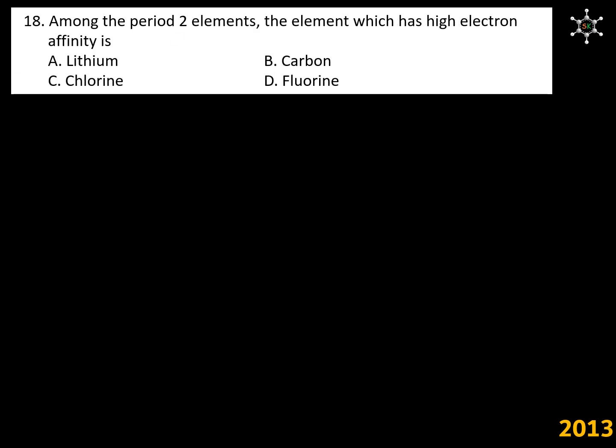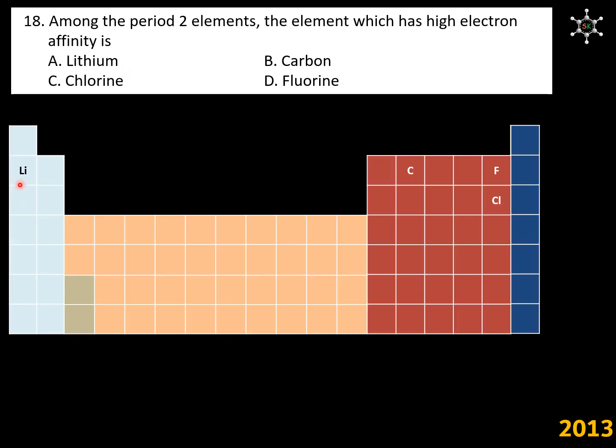Among the second period elements, the element which has highest electron affinity is. Let us mark the position of these elements in the periodic table. Lithium, second period group 1, carbon, second period group 14, fluorine, second period group 17, chlorine, third period group 17. If we just consider these 4 elements, we know that chlorine has the highest electron affinity